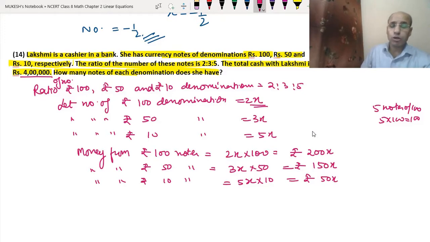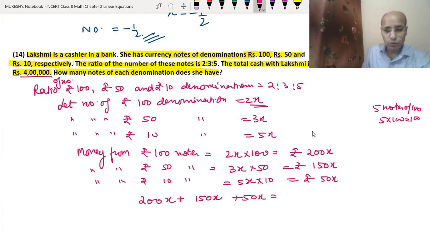Whatever the total money 100, 50 and 10 have, that total money is equal to 4 lakh rupees. So that means 200x plus 150x plus 50x will be equal to 4 lakh rupees. So now we will add them: 200, 150 and 50. So 50 and 150 is 200, plus 200 is 400. So we got 400x equals 4 lakh.